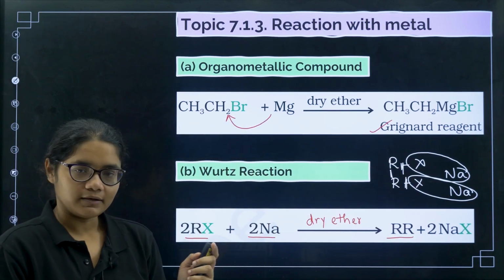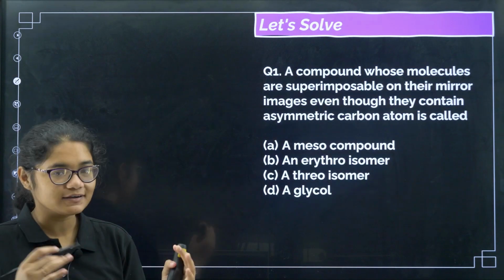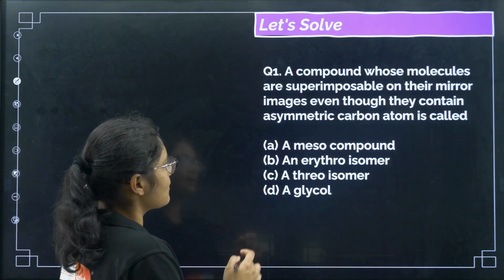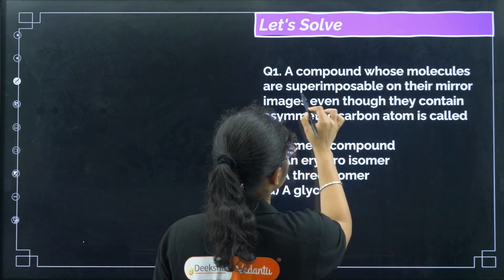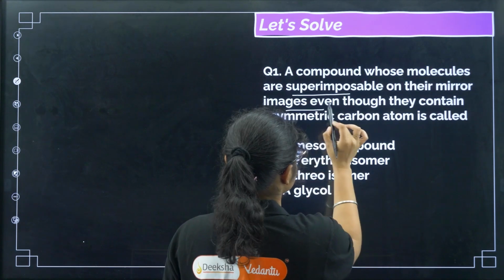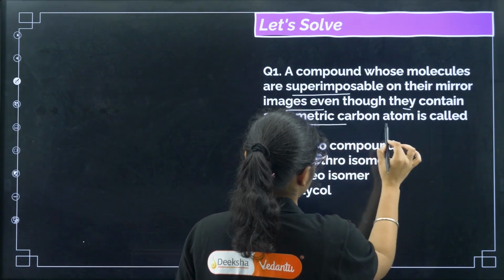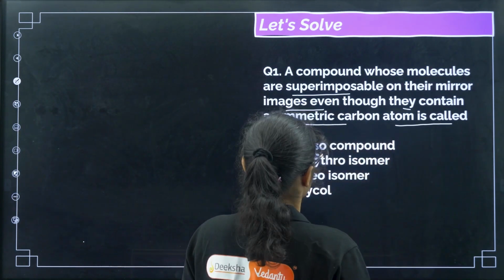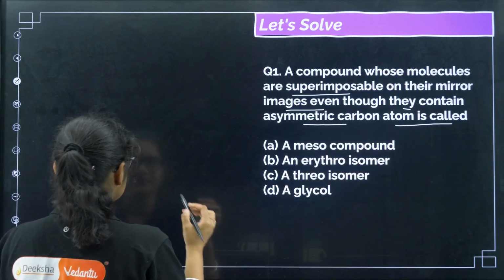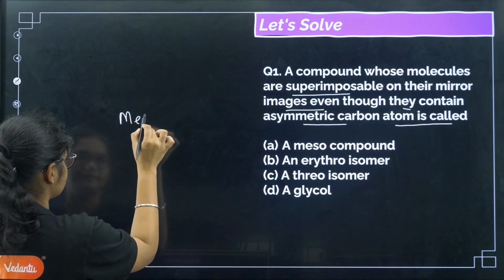Okay, done. So now let us start solving some questions. A compound whose molecules are superimposable on their mirror images even though they contain asymmetric carbon atoms is called. Okay, so you should know that these are the compounds called meso compounds.